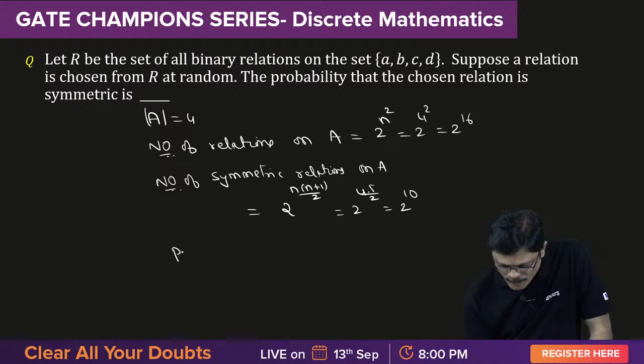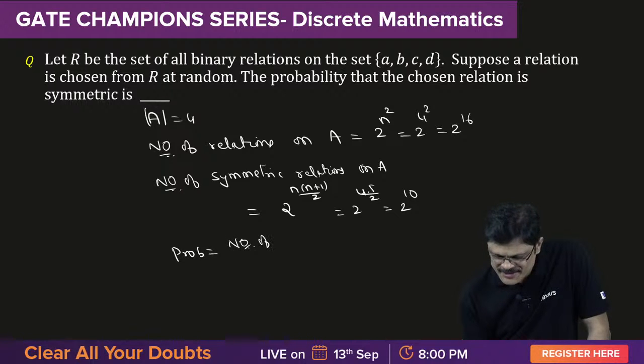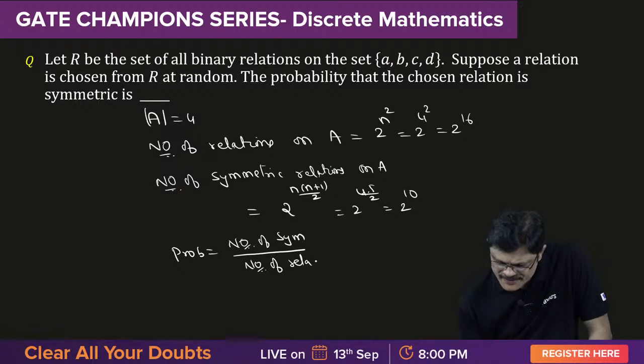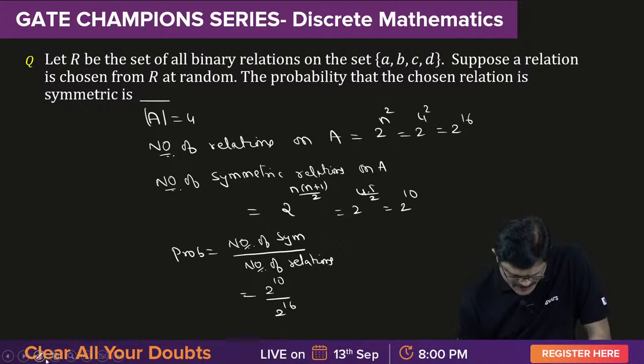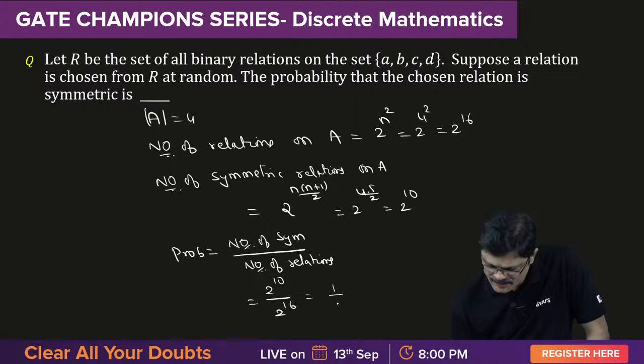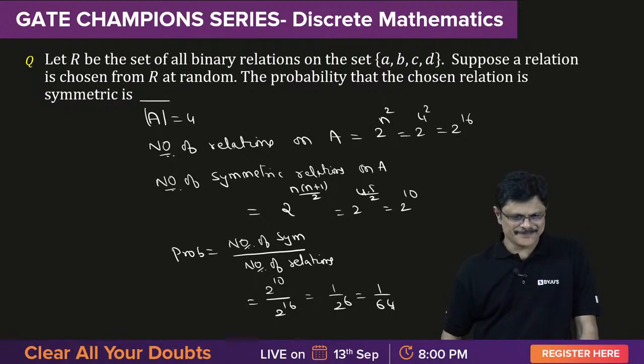So therefore the probability is number of symmetric relations divided by number of relations, which is nothing but 2 power 10 by 2 power 16. Which is 1 by 2 power 6, which is 1 by 64.